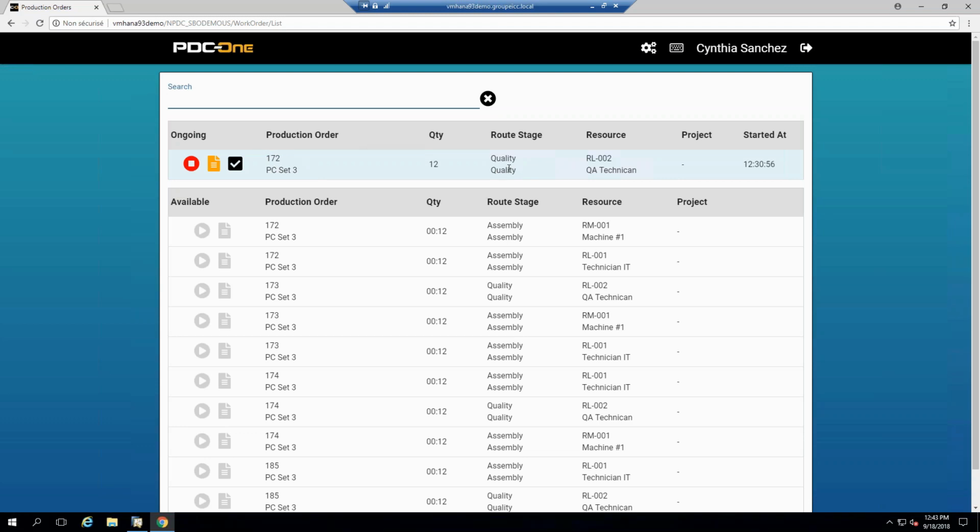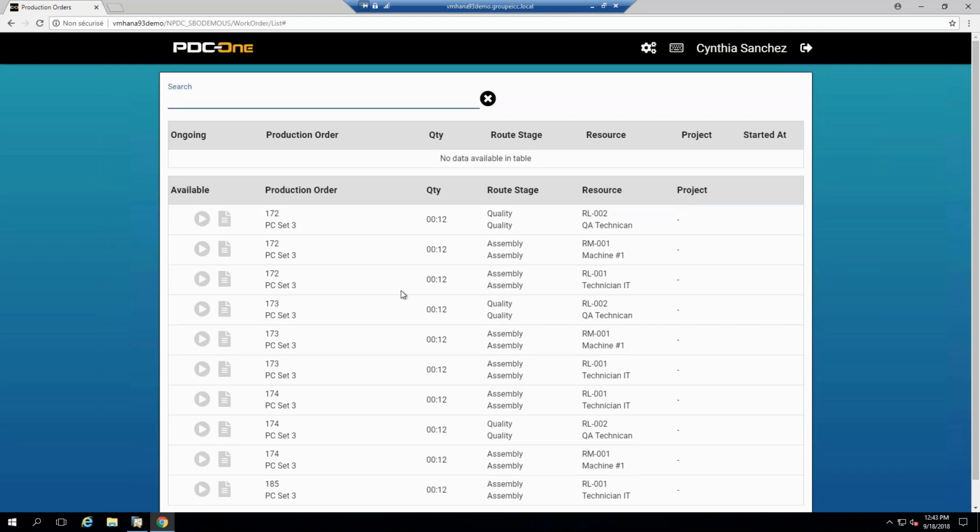She's obviously checking quality, taking measurements and whatnot, and maybe she'll process 12 but only declare 11, because maybe one will be scrapped after her operation. So she can say, all right, I didn't have time to finish, I need to go out to lunch. So she can come here and click stop. This will update SAP and stop the clock, right? Because we're going to gather time.